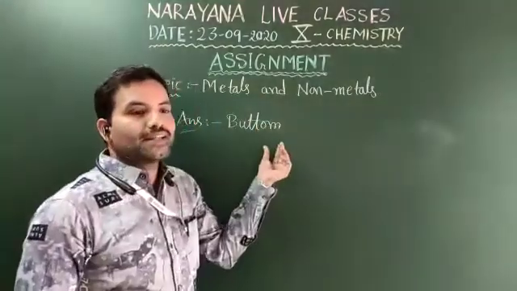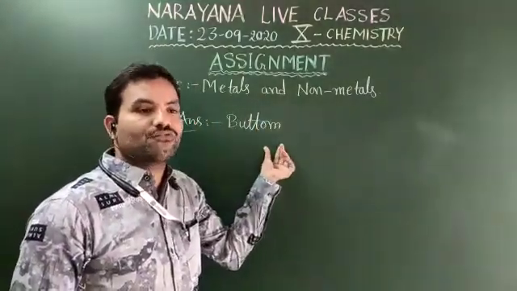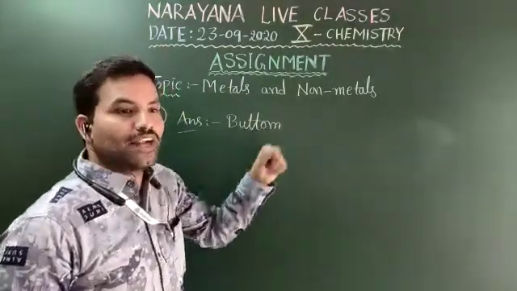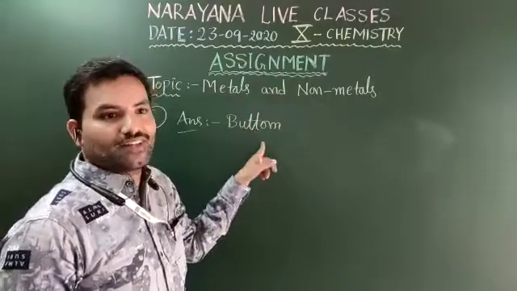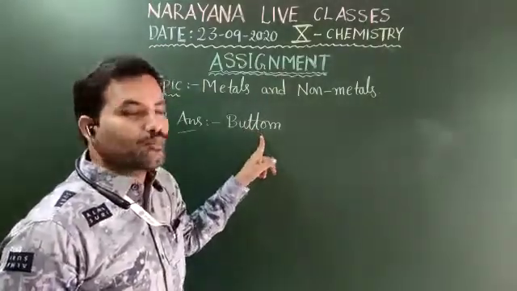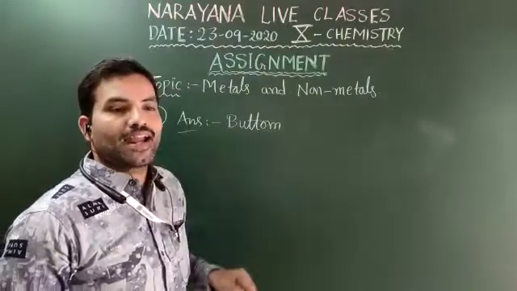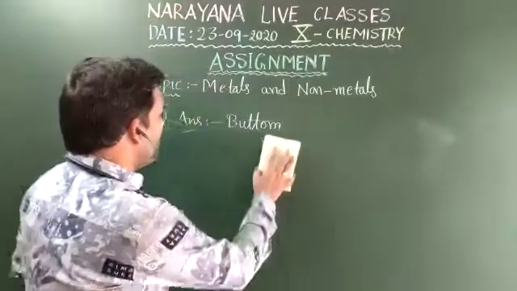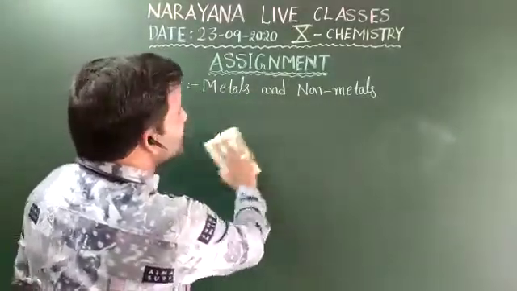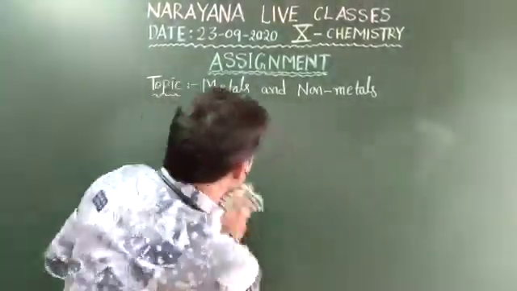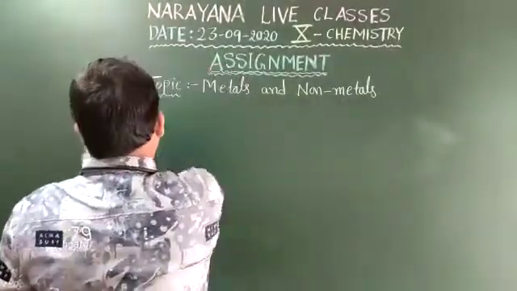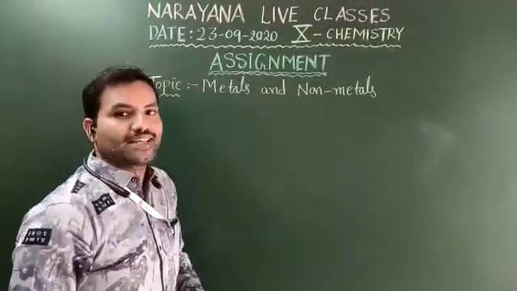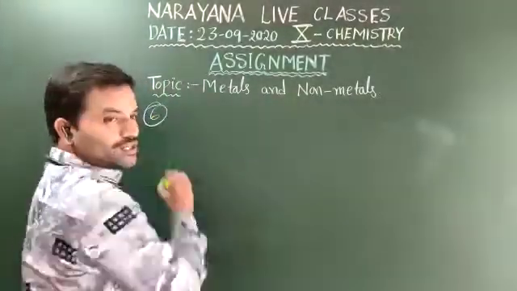Once again, the metals at the bottom of the reactivity series are often found in free state. The metals which are available in a free state are the least reactive, placed at the bottom of the reactivity series. Those metals are nothing but the least reactive metals. They are available in free state. And move on to the sixth question.